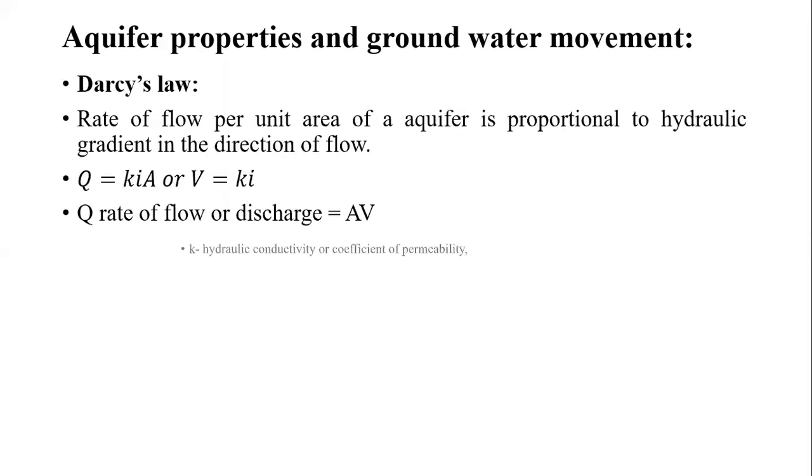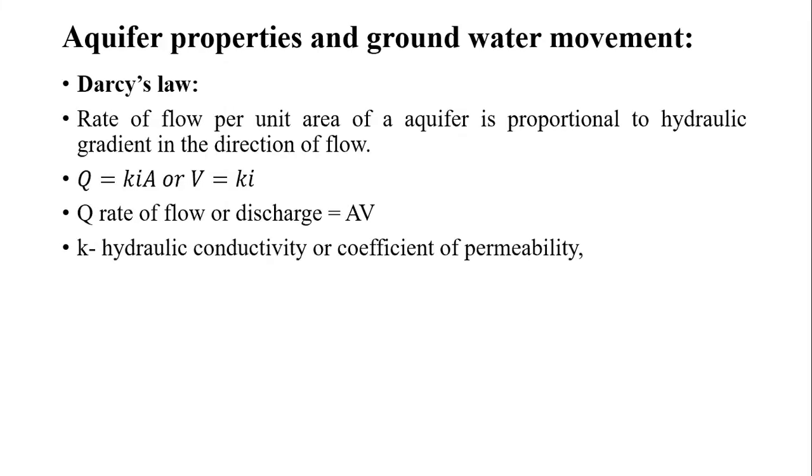Then we discussed Darcy's law, which says that the velocity of flow through the aquifer is directly proportional to the hydraulic gradient. That is the hydraulic slope, we can say, which is once again the vertical distance to the horizontal distance only.